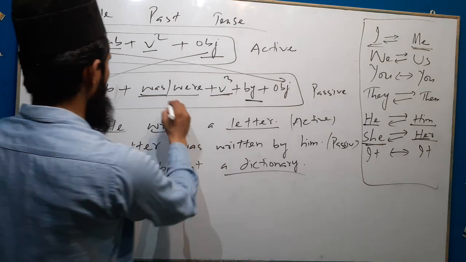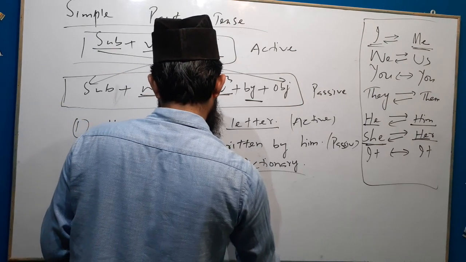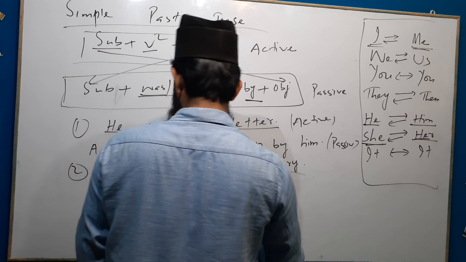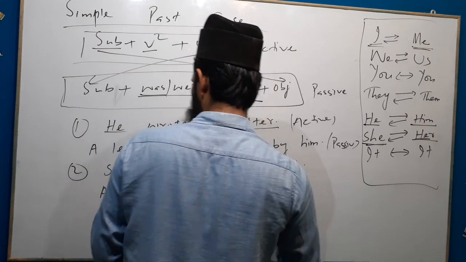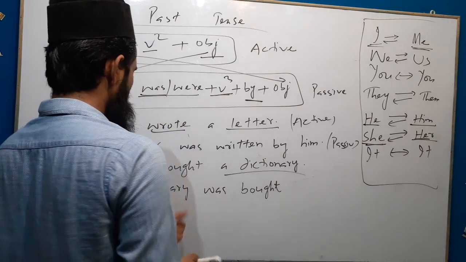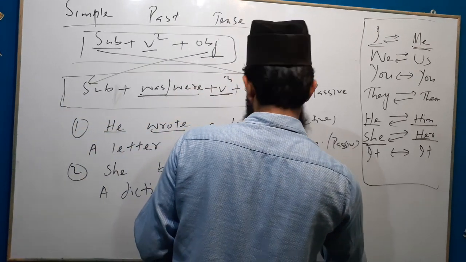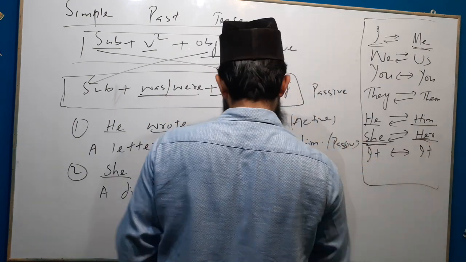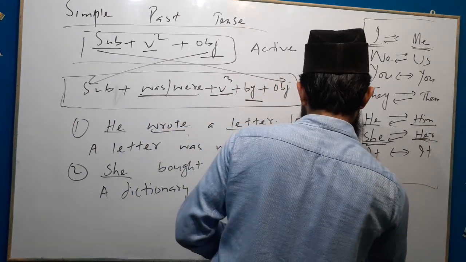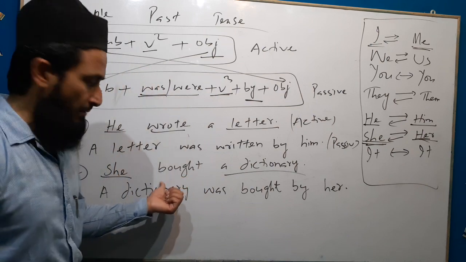Then, singular, we will take was. A dictionary was. Third form of the verb: bought. A dictionary was bought by she. Here she is changed to her. A dictionary was bought by her.